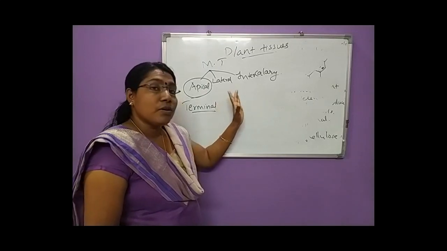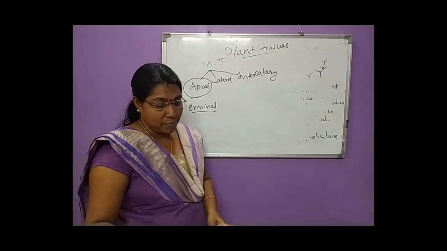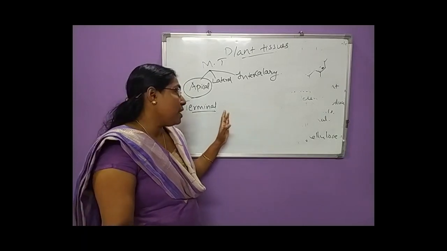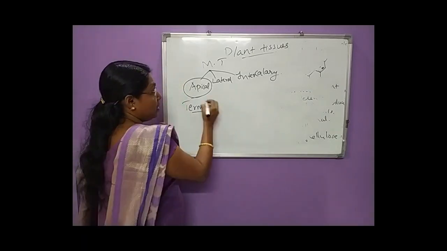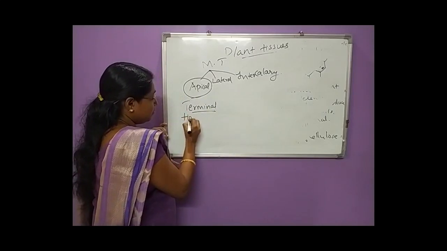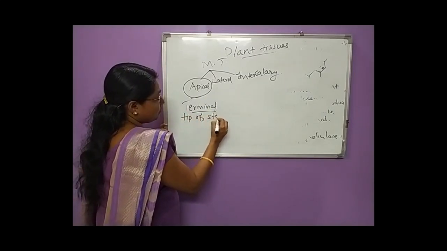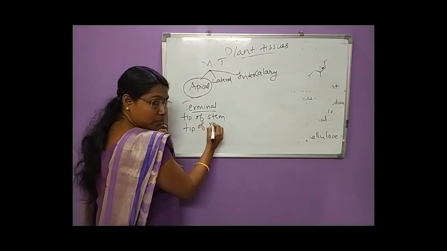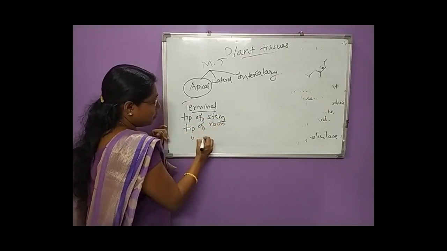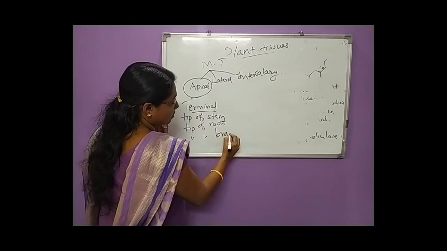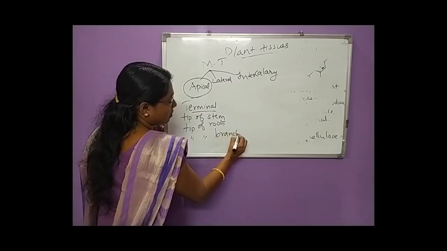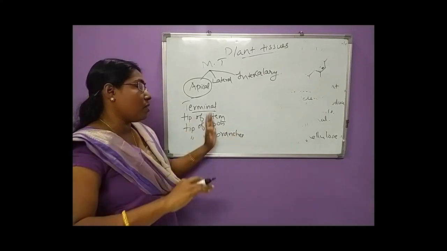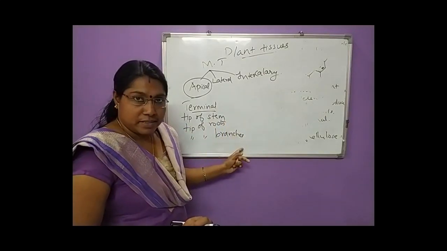It is seen at the growing point. Mainly the apical meristems are seen at the growing points, that is mainly at the tip of stem, tip of roots, and tip of branches. So these are all the growing parts, right?